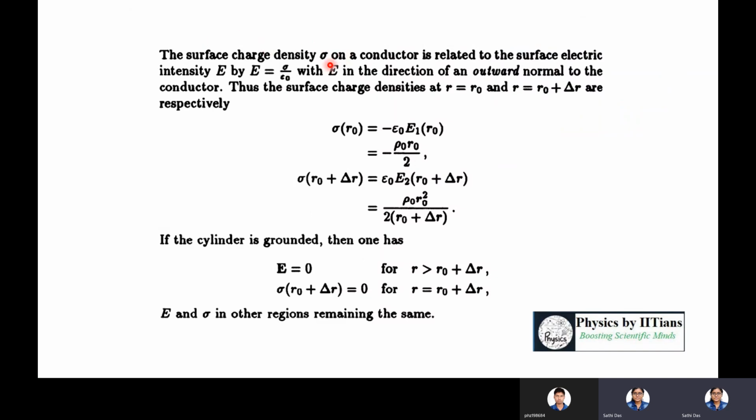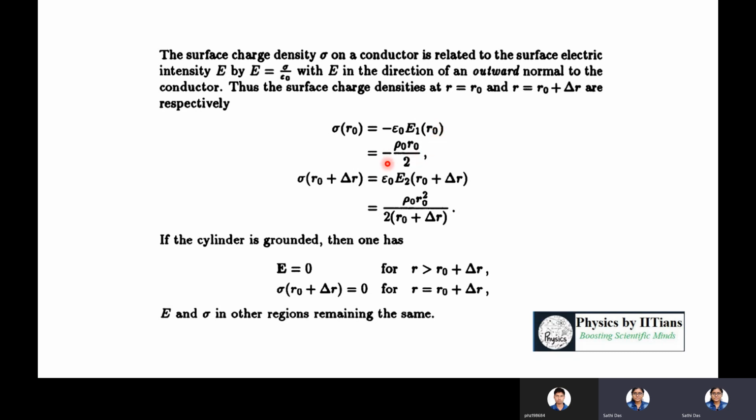Now the surface charge density sigma on a conductor is related to the surface electric intensity E, that is E is sigma by epsilon naught. Okay, earlier we have already seen that. Where E is in the direction of the outward normal to the conductor. Okay, so the surface charge densities at R equals R naught and R equals R naught plus delta R are respectively: sigma at R naught equals minus epsilon naught into E1 at R naught, because sigma equals minus epsilon naught E.